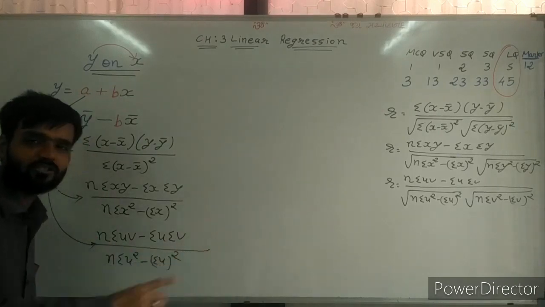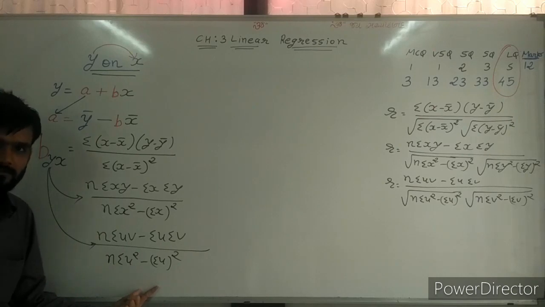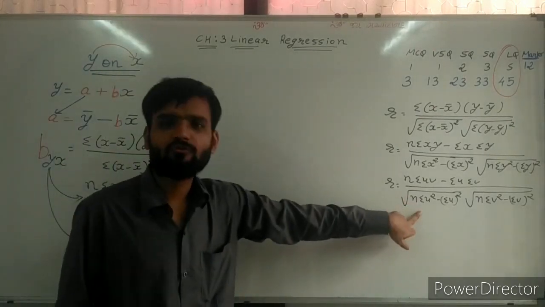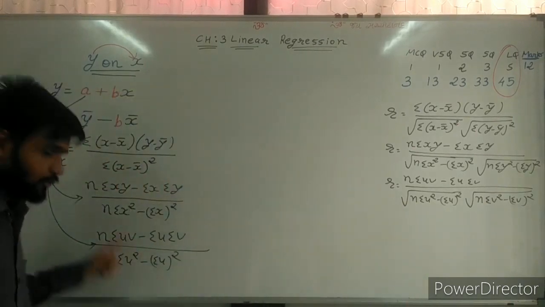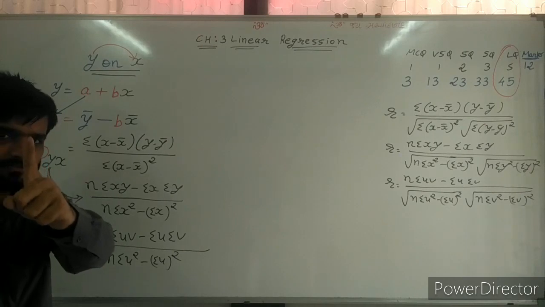Don't write root again. Sir, base is x. You are not writing x, but on the basis of x, what are we finding? U. So write U. Don't put root sign. Again, I am repeating.